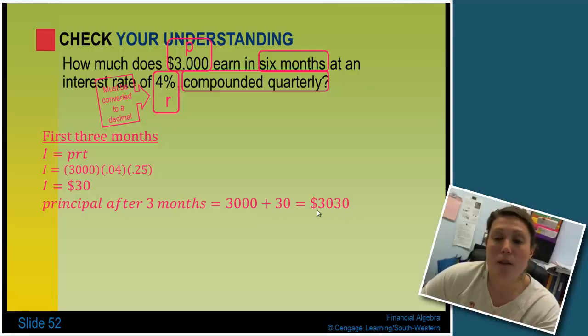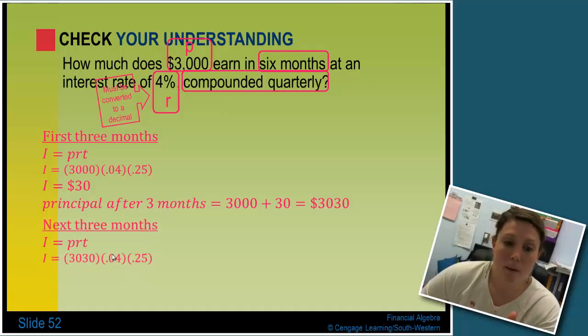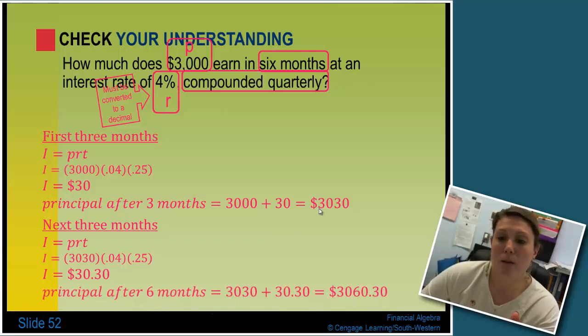This $3,030 becomes my new principal, and I multiply it by the rate. I multiply it by another quarter of a year for a total of $30.30 in interest. When I add that to my previous balance in the account, I end up with $3,060.30.